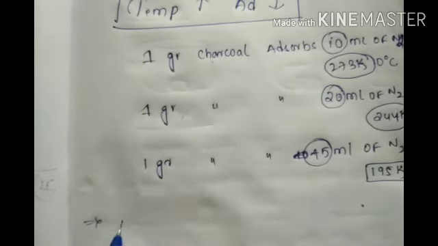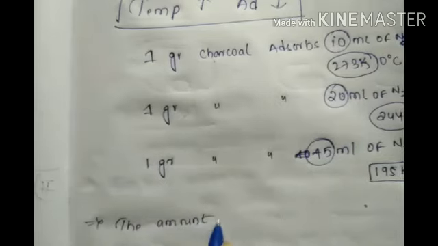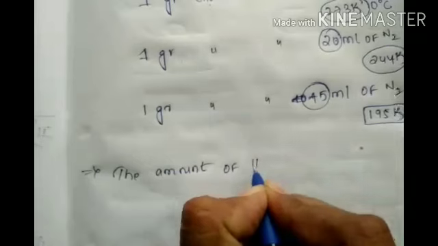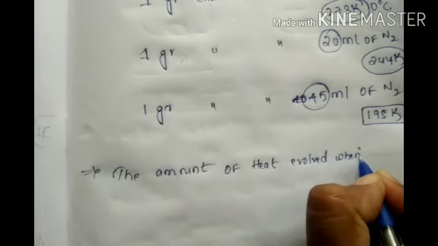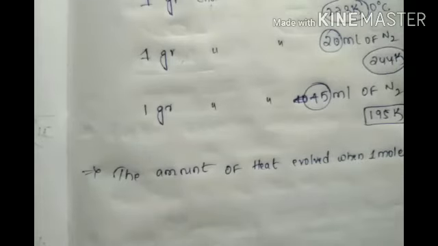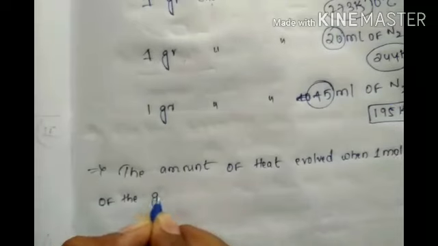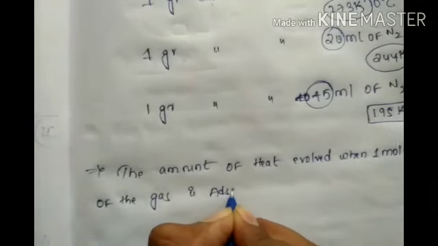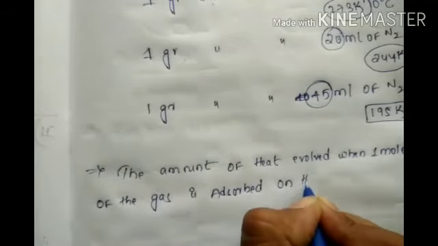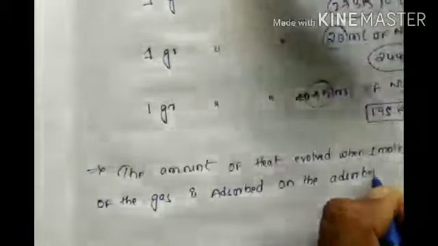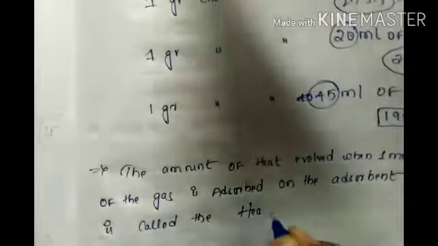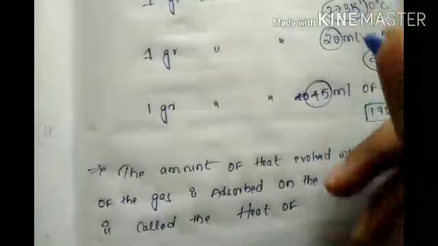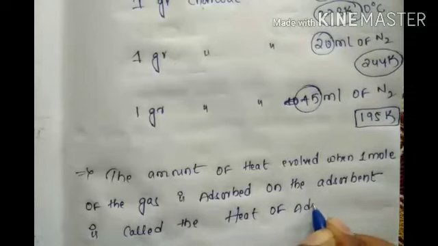But write one definition. The amount of heat evolved when 1 mole of the gas is adsorbed on the adsorbent is called the heat of adsorption.